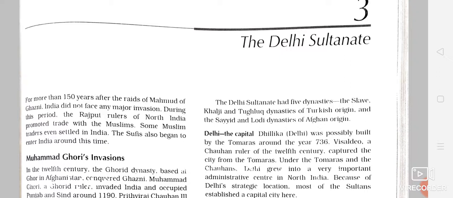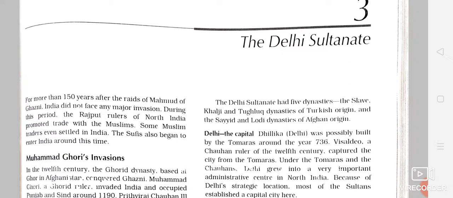Now the first character of our story is Muhammad Ghazni, who was an Afghan ruler. Now we have to go back about 1000 years, that is we will go to the 10th century AD. In this chapter we are going to start our story from the 10th century AD, where an Afghan ruler whose name was Muhammad Ghazni came as a foreign invader. Invader means one who attacks another country and takes away all the precious jewels from that country into their own country for some purpose.